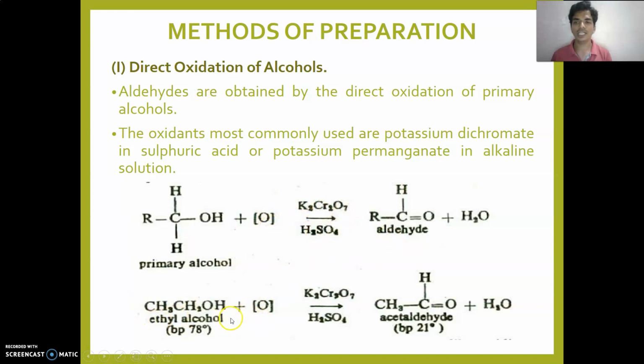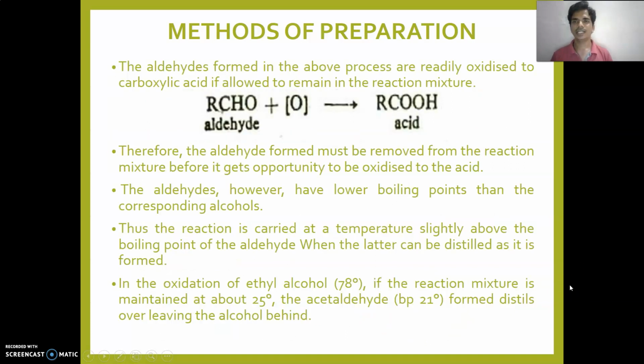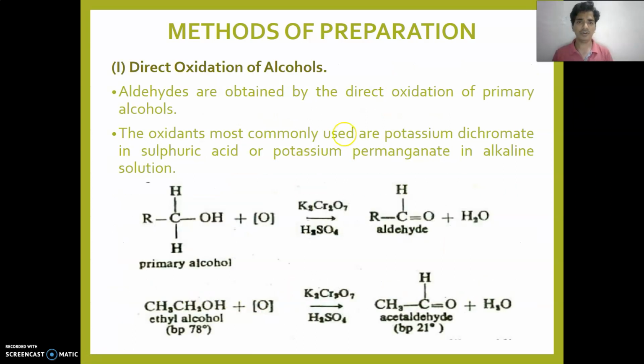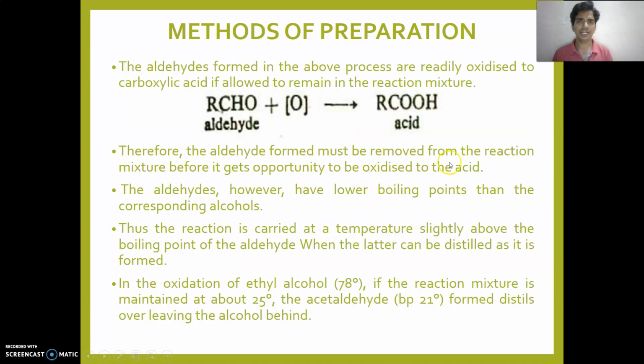For example, ethyl alcohol on direct oxidation with potassium dichromate and sulfuric acid gives acetaldehyde. The aldehyde formed in the above process is readily oxidized to carboxylic acid by further oxidation.